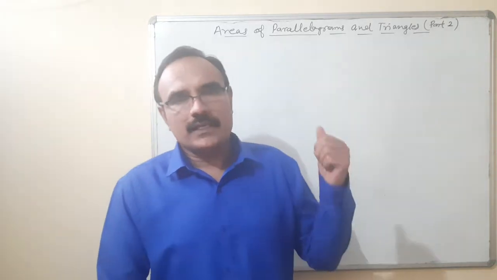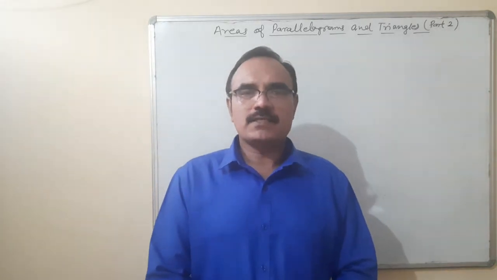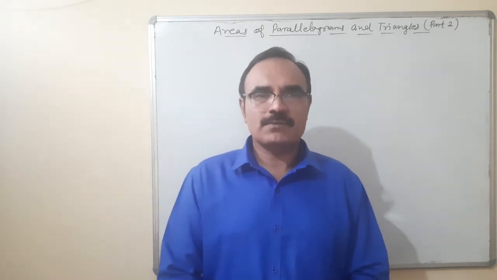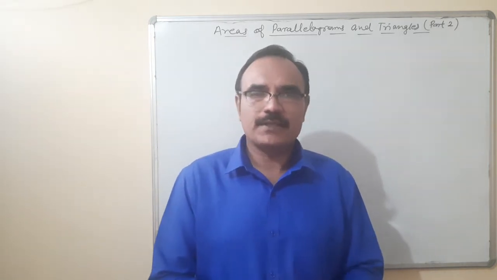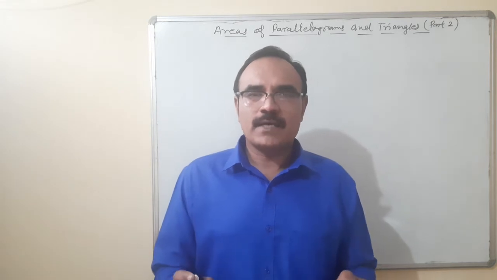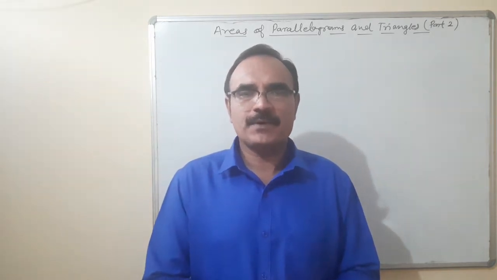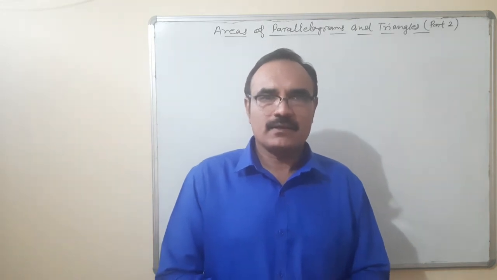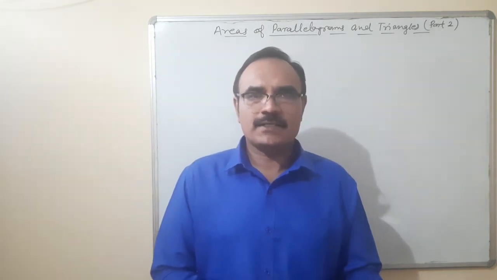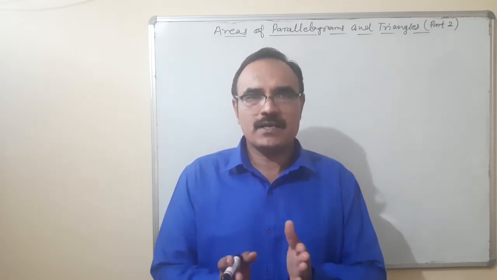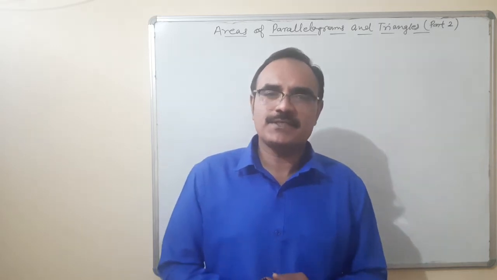Hello. In continuation with the chapter Areas of Parallelograms and Triangles, Part 2. Today we'll have to discuss two theorems. Number 1, prove that the areas of two triangles are equal if they are on the same base and between the same parallels. In the previous lecture, I told you that two or more parallelograms are equal in area if they are on the same base and between the same parallels.